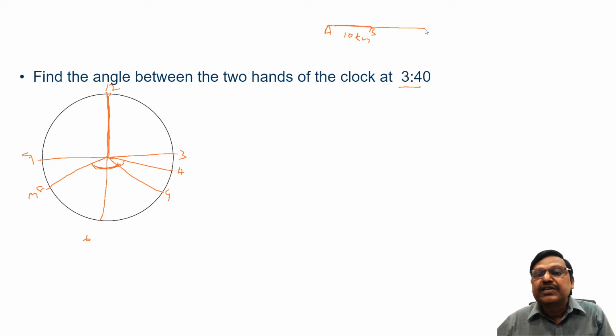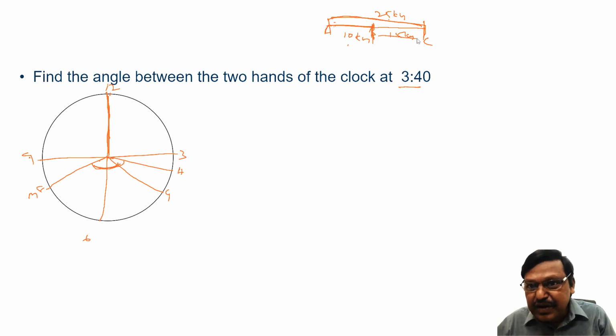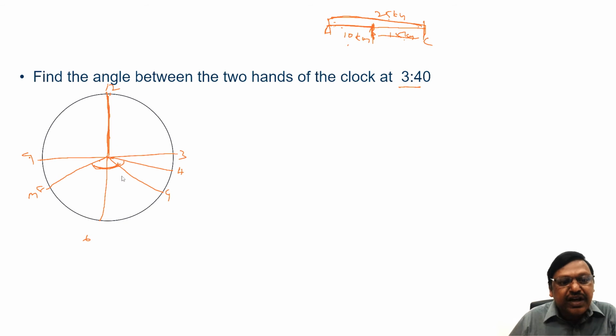The distance between A and C is, suppose, 25 kilometers. So what is the distance between B and C? 25 minus 10, can you not say 15? You are positioning B with respect to A, 10, and C also with respect to A, 25. The distance between B and C is 25 minus 10, 15. Similarly, I'll apply the same logic.